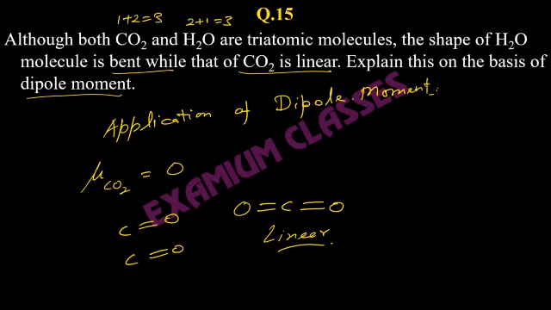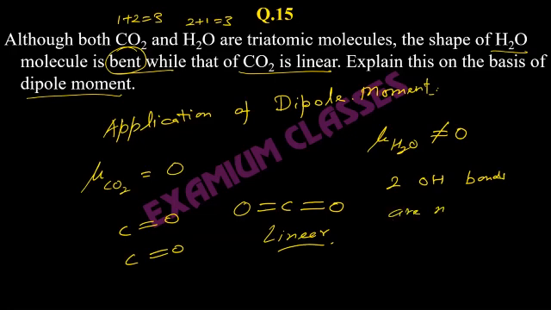In case of H2O, we will say that as in the question it is given that H2O molecule is bent. So first we calculate the dipole moment of H2O, and dipole moment of H2O is not 0. So if it is not 0, it means the two OH bonds are not linearly opposite to one another.